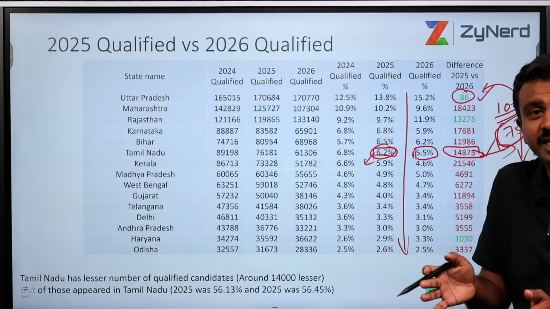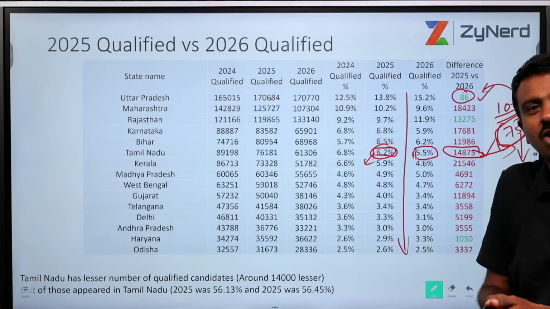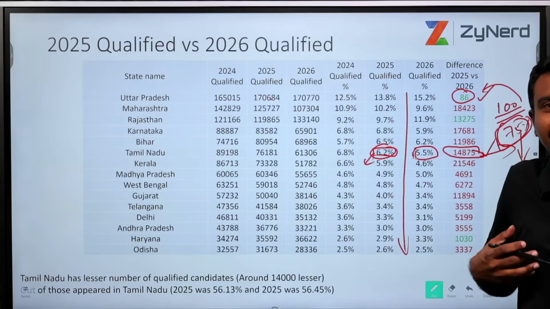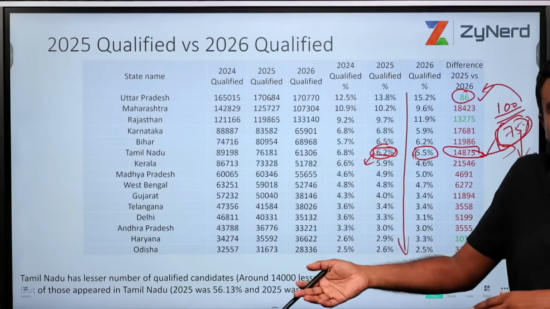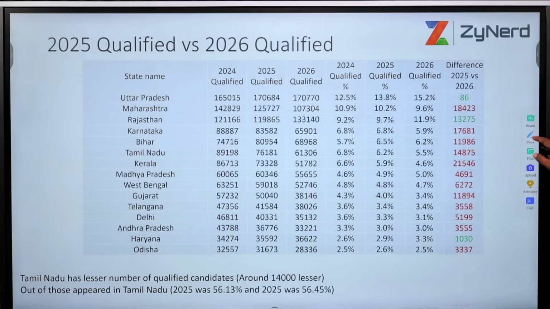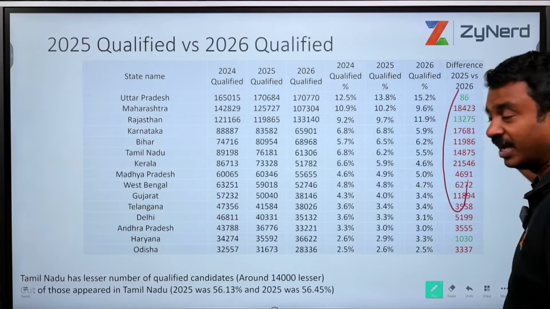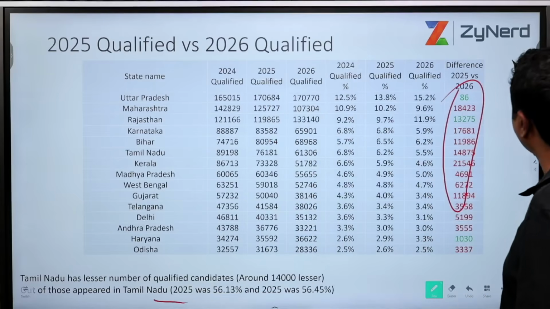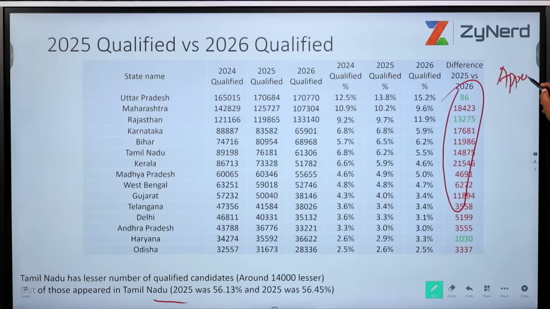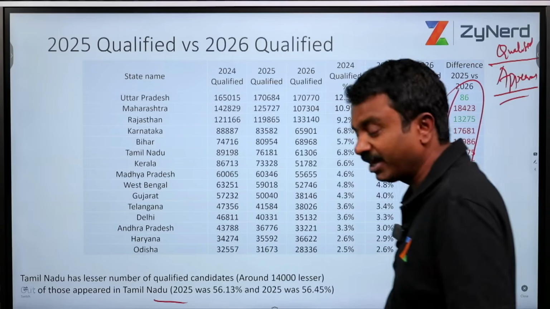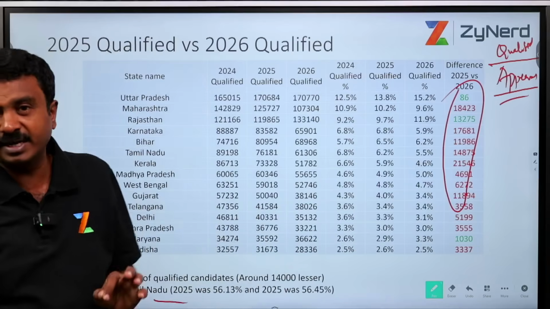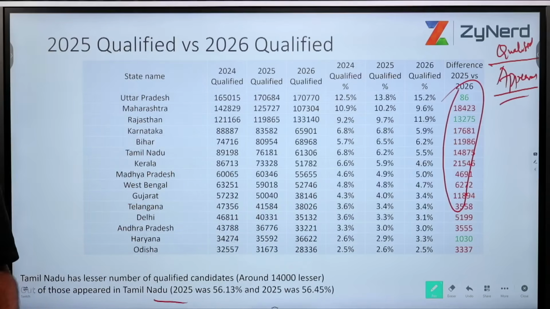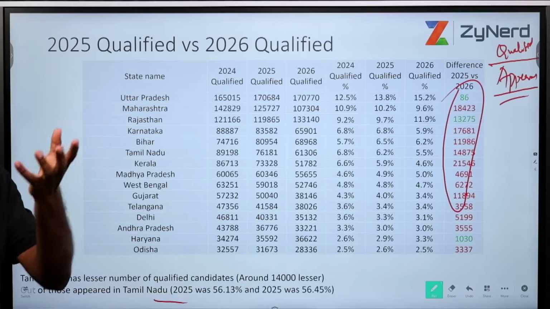Again, who did not write? Somebody would have attended NEET first and thought that I will not get a medical seat. If I get a medical seat and I get a good rank, I would obviously attend, right? So this does not matter. Where does it also reflect? We are taking the example of Tamil Nadu to explain to you. Out of total appeared, let us say 100 appeared, how many got qualified? That is the real number which makes a difference as far as the state's performance is concerned.